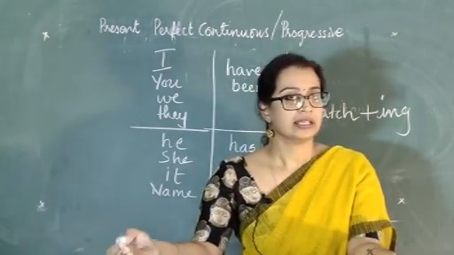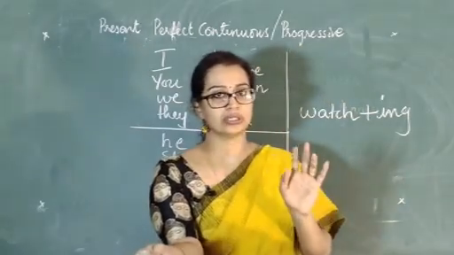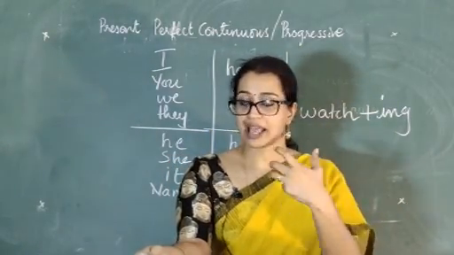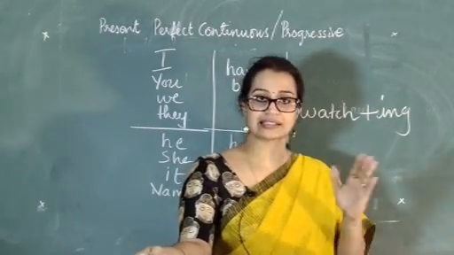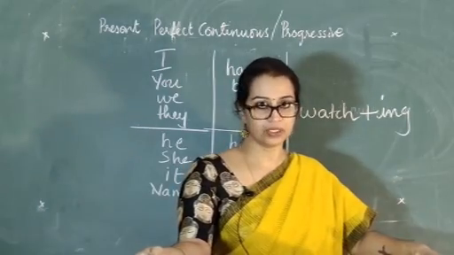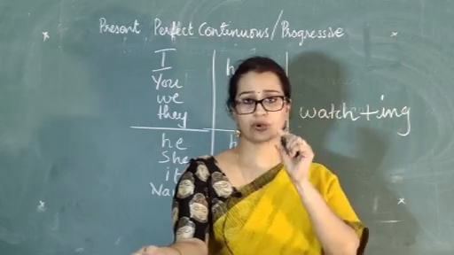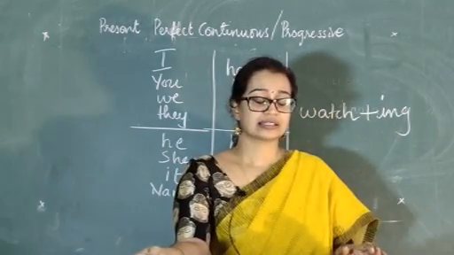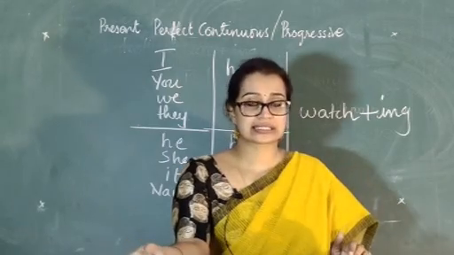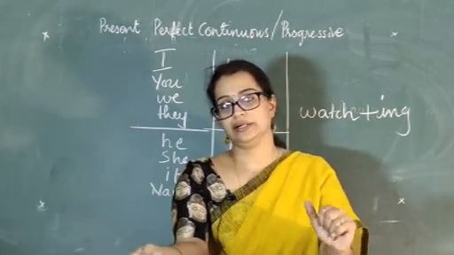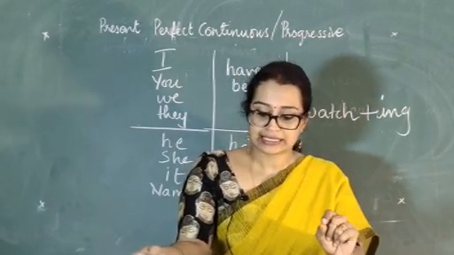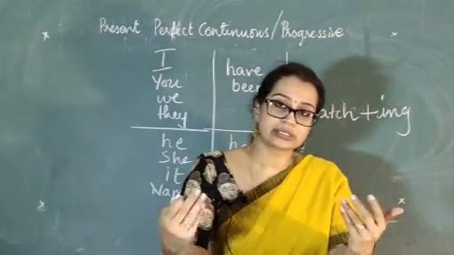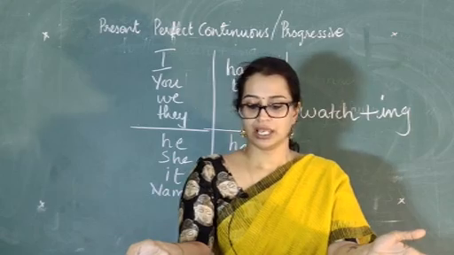Clear? And the second rule is, so the first rule, I hope you understood the first rule. The first rule is an action that starts in the past and is still continuing. And the clue words would be for and since. All these, for and since, will tell you that the action is still continuing. Now the next rule is, this tense is sometimes used for an action that has already been finished